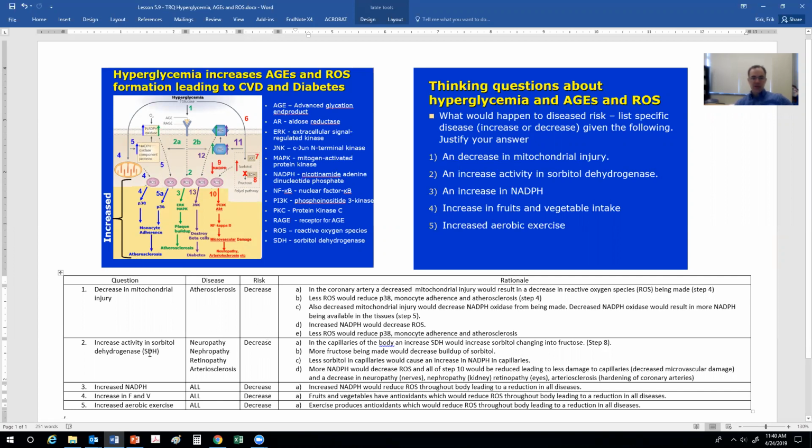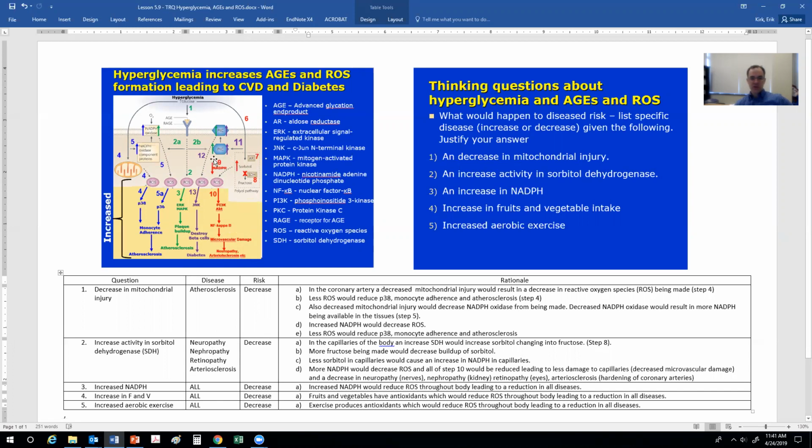What happens if you have an increase in sorbitol dehydrogenase? This would be the red pathway affecting, in our cases, the various neuropathies, nephropathy, retinopathy, and then arterial sclerosis, hardening of arteries. Increase in sorbitol dehydrogenase would have a decrease in the risk of these diseases. And the reason for that is, in the capillaries of the body, an increase in sorbitol dehydrogenase would increase sorbitol changing into fructose, step number 8.